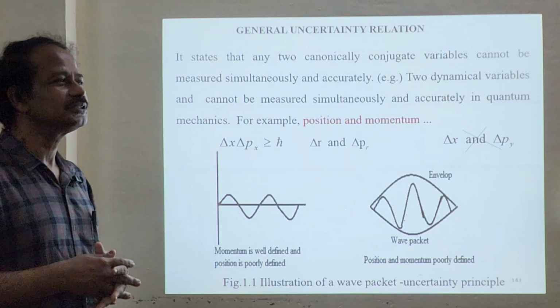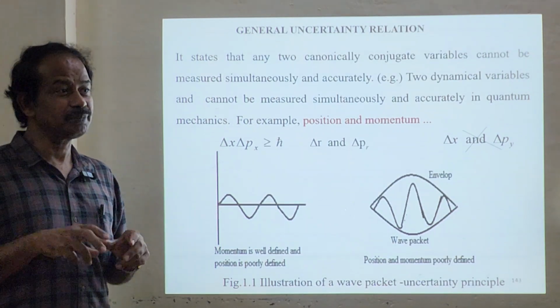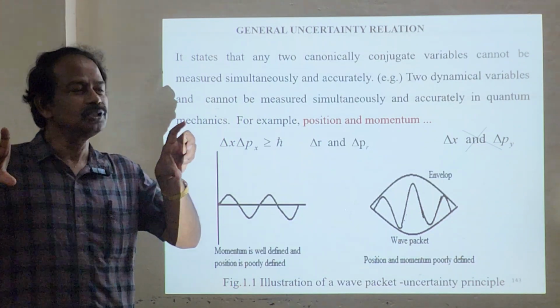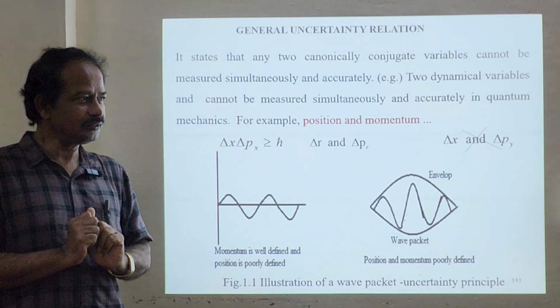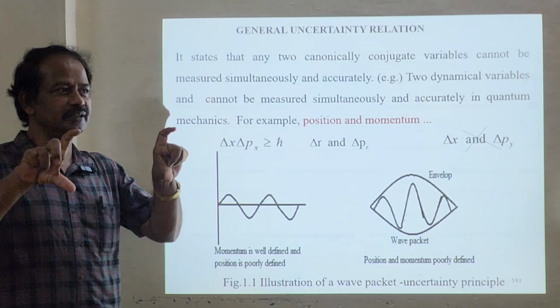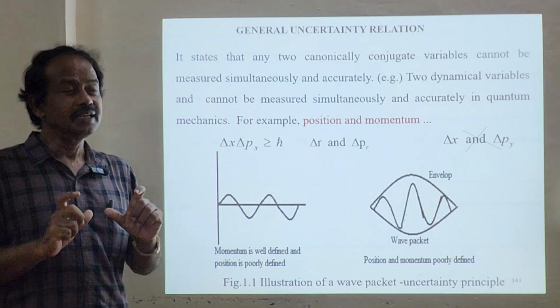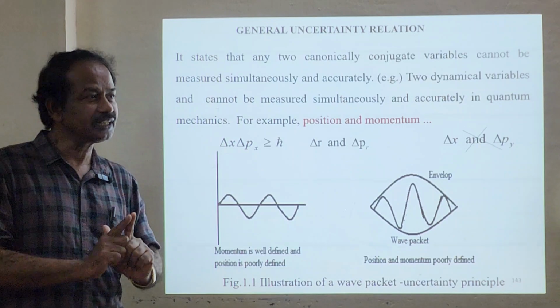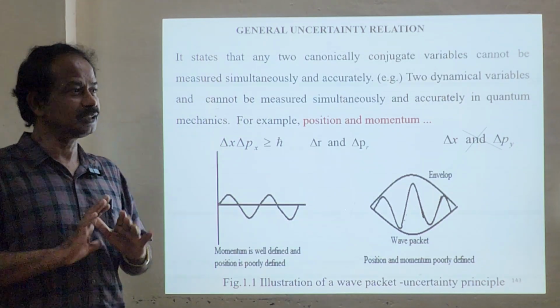So now we'll look into Heisenberg's ideas about incompatible observables. You can have two dynamical, canonical conjugate variables, specified by some other properties. These two canonical conjugate variables cannot be measured simultaneously and accurately. This is the definition of the uncertainty principle.